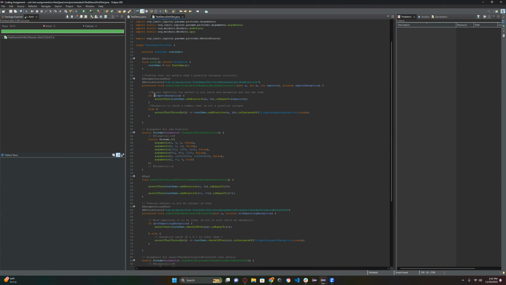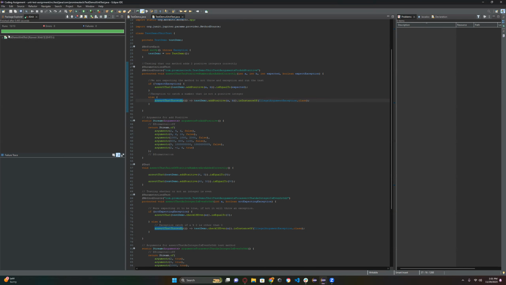So we say false, and if not false, essentially meaning true, it runs the test. And if it comes back not true, that means we're expecting an exception, and it throws up the exception instead.